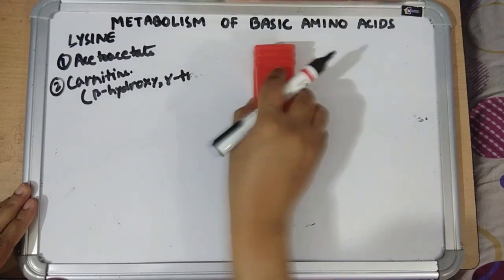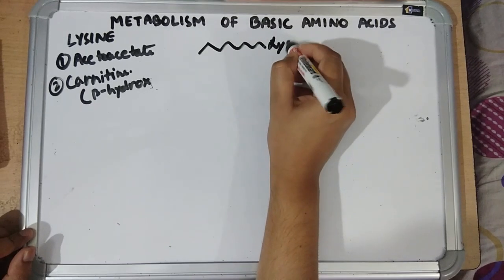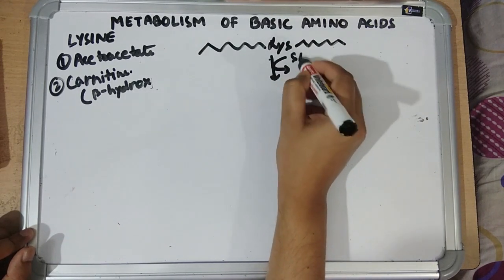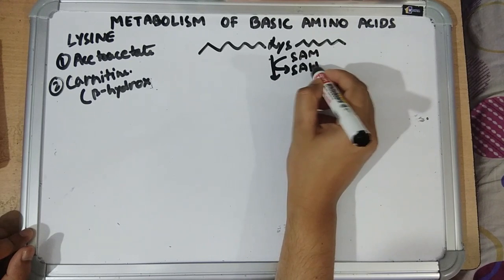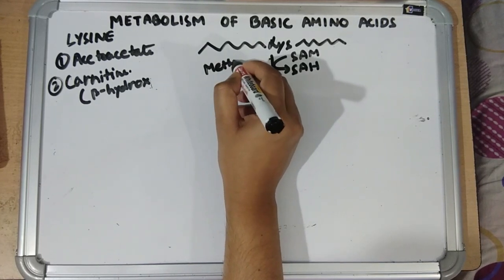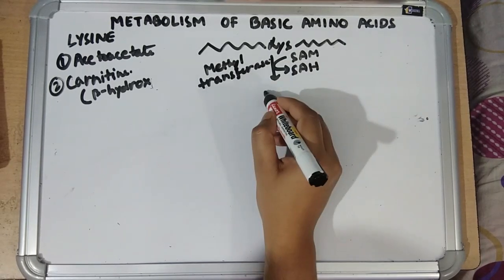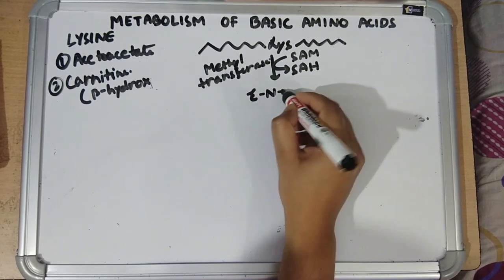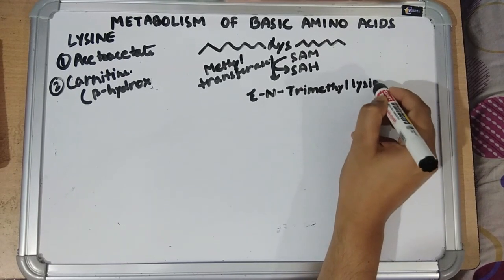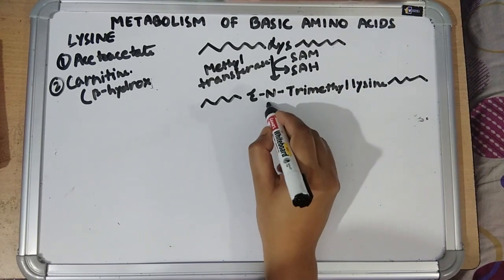So how is it synthesized? First, lysine as a part of a protein is methylated by S-adenosylmethionine, and it is methylated 3 times by methyl transferase enzyme to form epsilon-N-trimethyl lysine when it is still a part of a protein. So it is methylated 3 times.